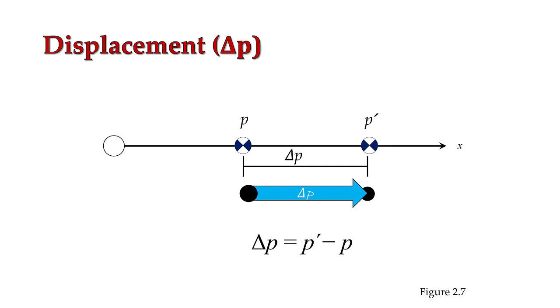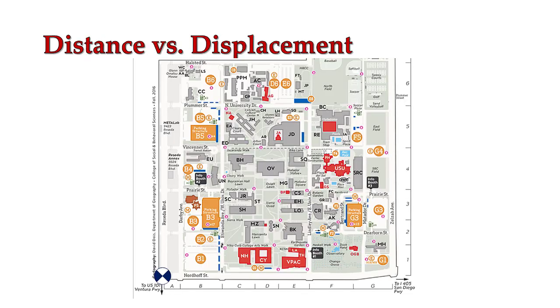Mathematically speaking, we can say that delta P is simply going to be the final position minus the initial position. Displacement is a vector. Remember, vectors have both magnitude as well as direction, and displacement is simply going to be the change in position.